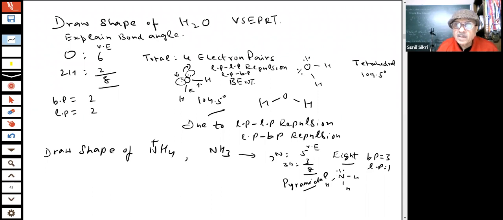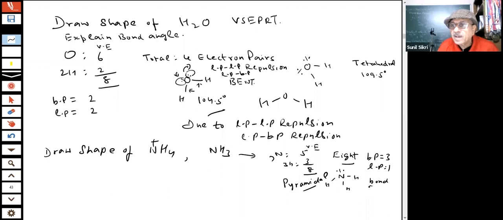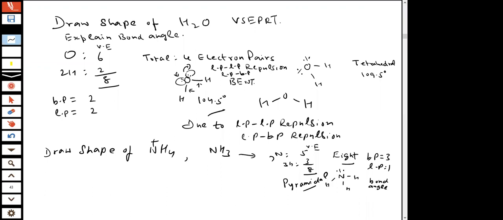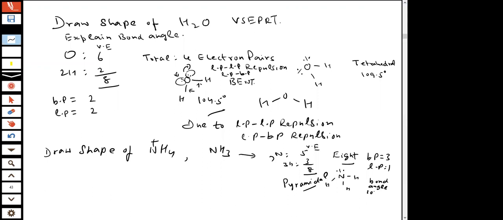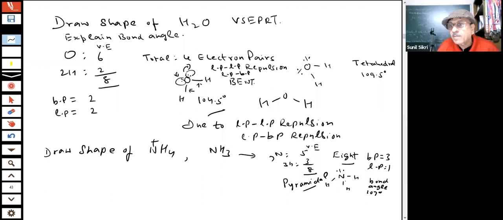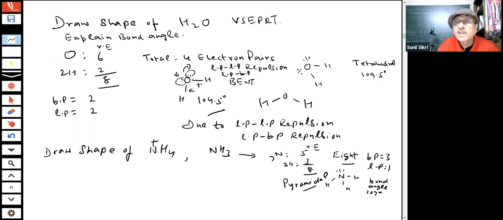There is some lone pair bond pair repulsion, so the bond angle is reduced here. In the case of ammonia also, there is a decrease in the bond angle, which is 107 degrees, not 109.5, due to lone pair bond pair repulsion. There is only one lone pair here. In H2O, there were 2 lone pairs.